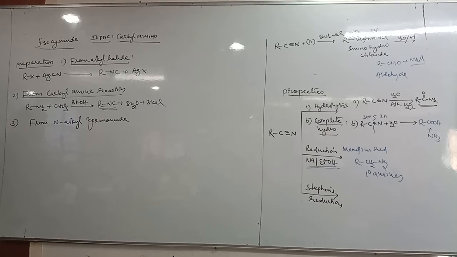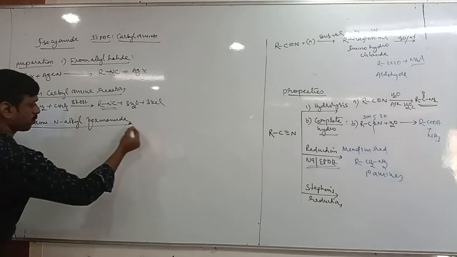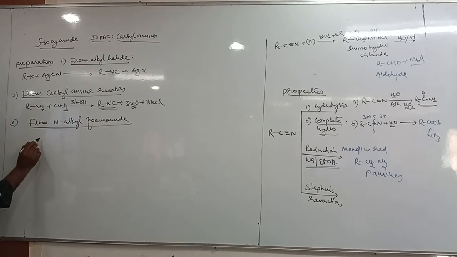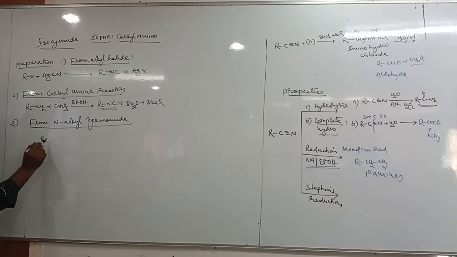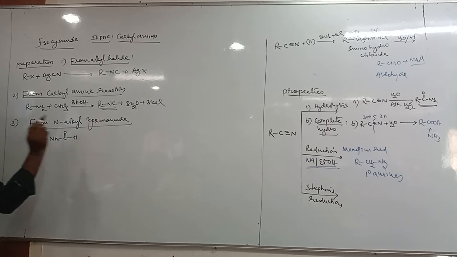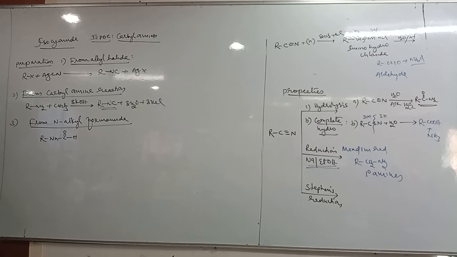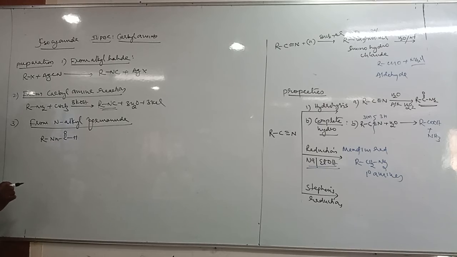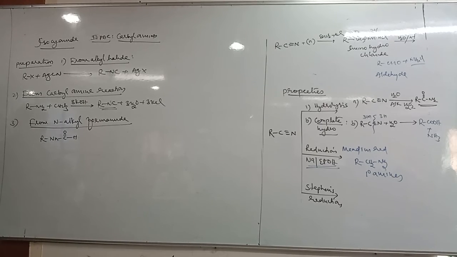The next method is from N-alkyl formamide. This is called N-alkyl formamide. It is an amide only, but a formamide.